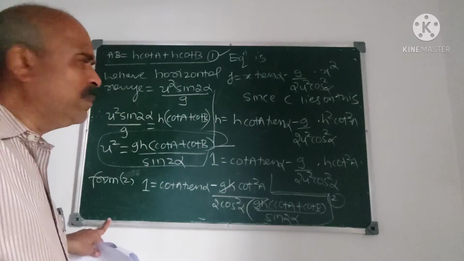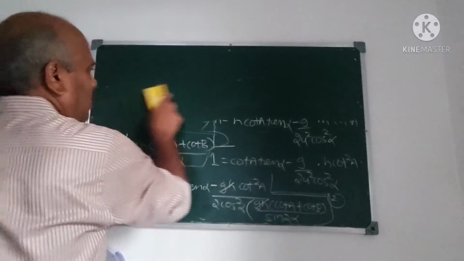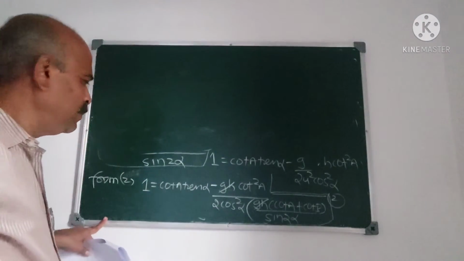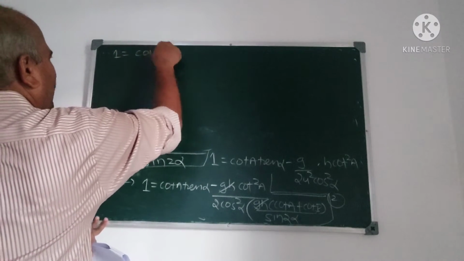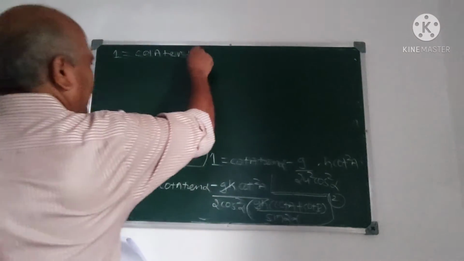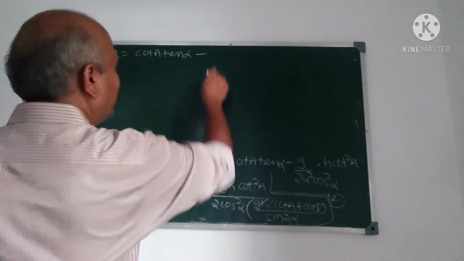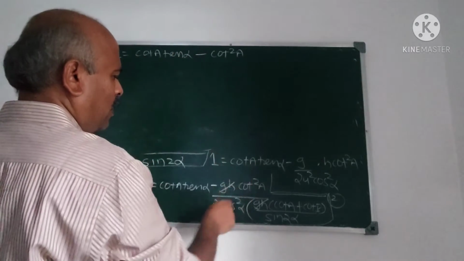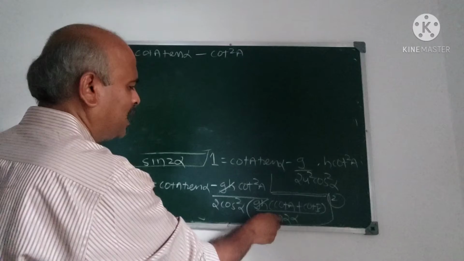And simplification now. Now I simplify like this. 1 is therefore cot A into tan alpha minus cot square A. Now what is sin 2 alpha? 2 sin alpha cos alpha.